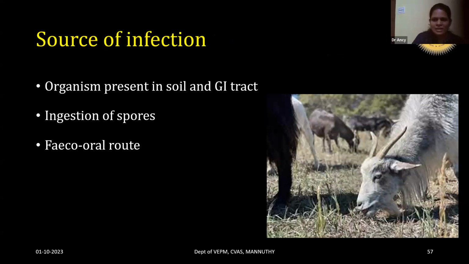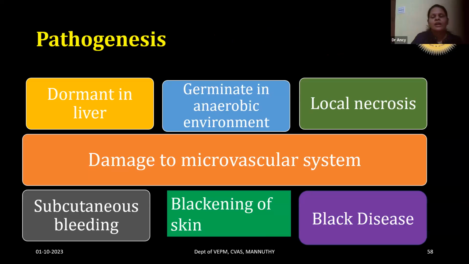The organism is present in the soil as well as in the gastrointestinal tract. The infection occurs by the ingestion of the spores, the fecal-oral route of transmission. So the ingested spores go to the gut, and escaping from the gut, they go to the liver. And these organisms remain dormant in the liver till they get a favorable environment.